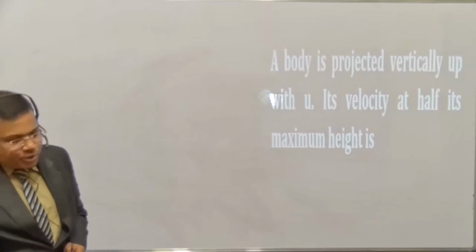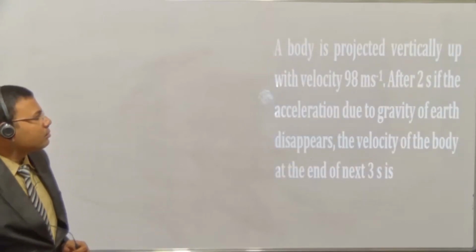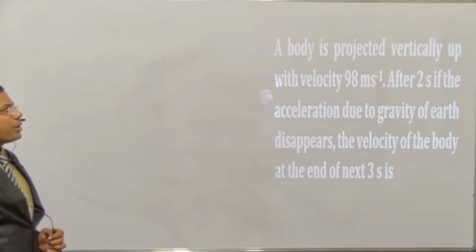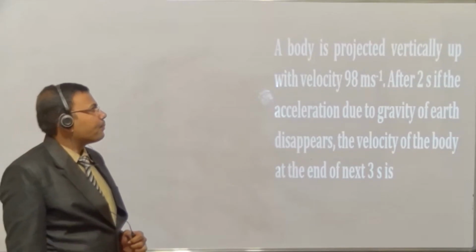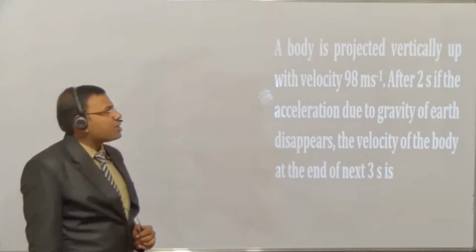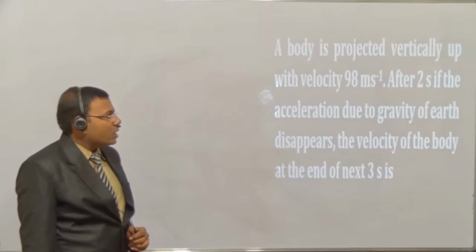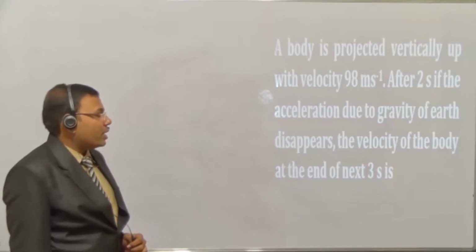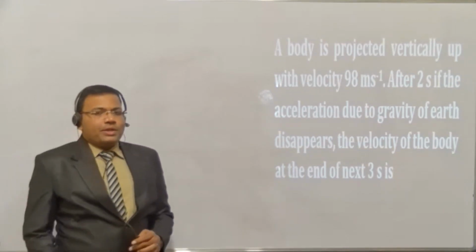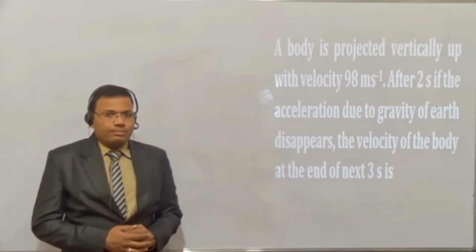Now students, the next question. A body is projected vertically up with velocity 98 meters per second. After 2 seconds, if the acceleration due to gravity of the earth disappears, the velocity of the body at the end of 3 seconds. I request all the students to read the question once.